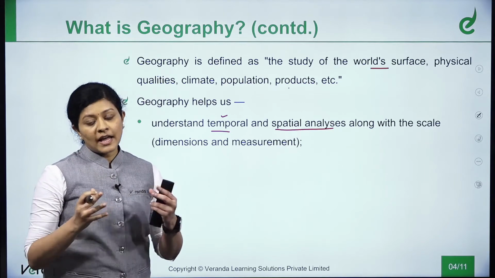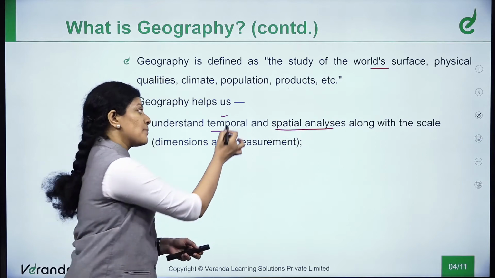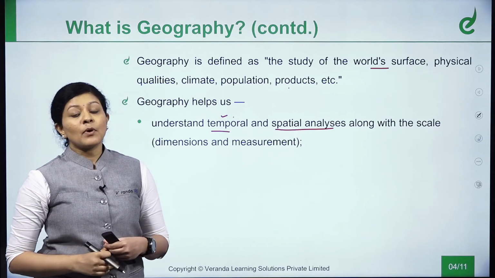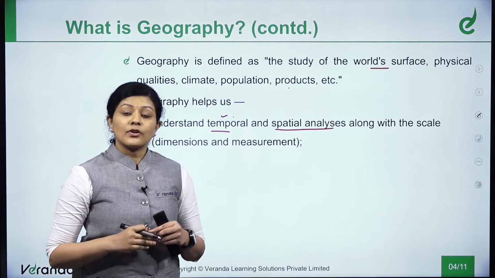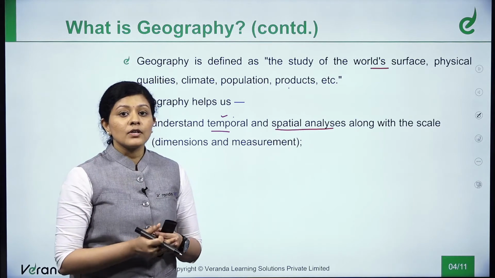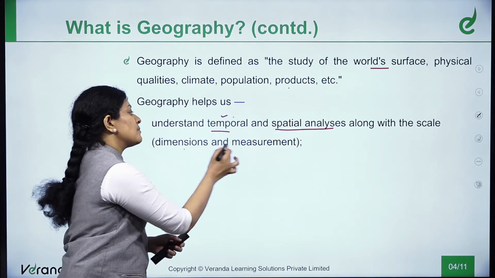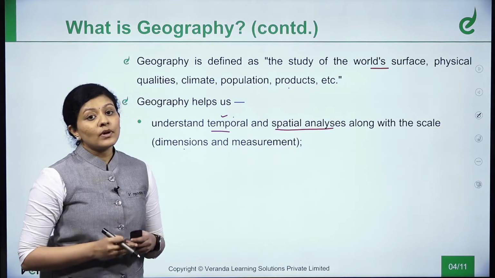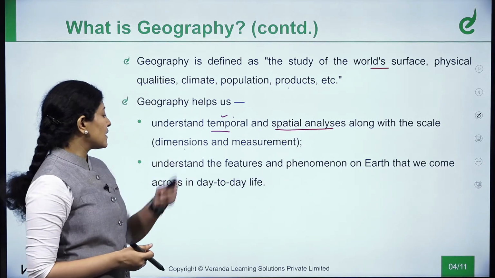Analyzing a landform or any concept as such in geography over time, that is the temporal analysis part. What is spatial analysis? The same example, mountain. In spatial analysis, we are not studying a single mountain system. We are talking about the mountain systems all over the world. So we are comparing and contrasting along with their scale, that is their dimensions and measurements. That is how geography helps us to understand the temporal and spatial analysis of any physical landform.